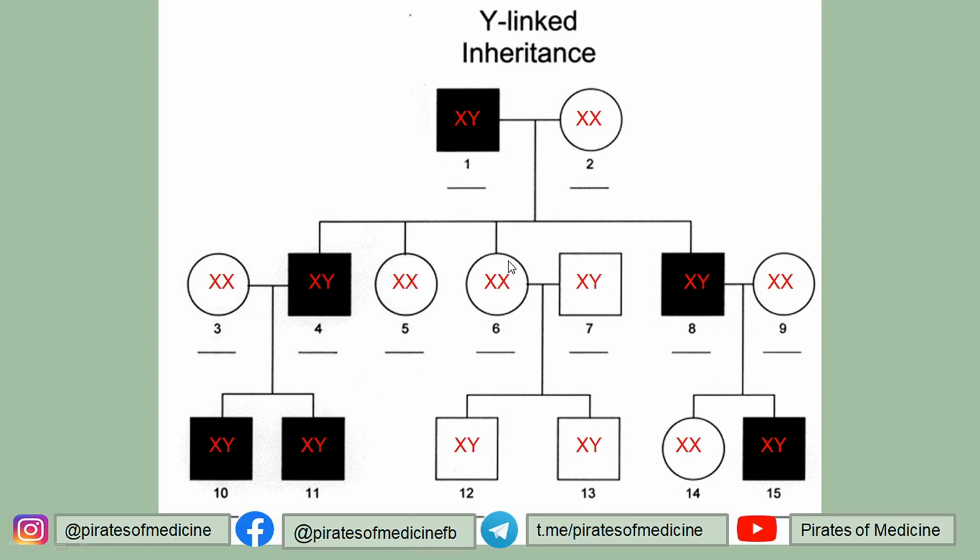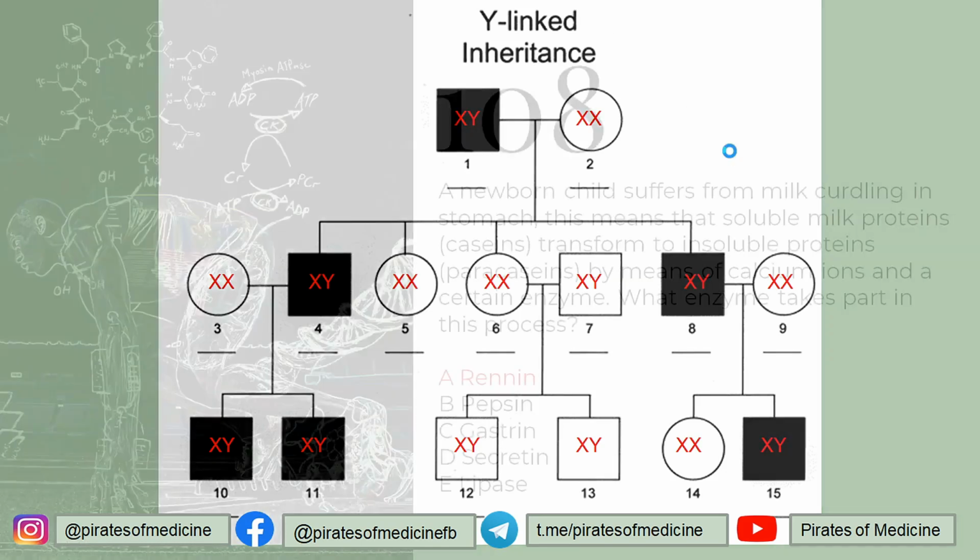Now, even if the daughters of this couple marry a normal XY, then the family will be normal. But in this case, if his abnormal son with the abnormal gene, I mean Y-linked inheritance with hypertrichosis, marries a normal female, then if sons are born, the sons will again have hypertrichosis due to Y-linked inheritance. So let's go to the next one.